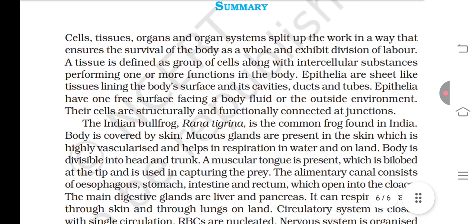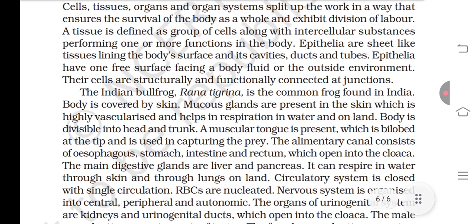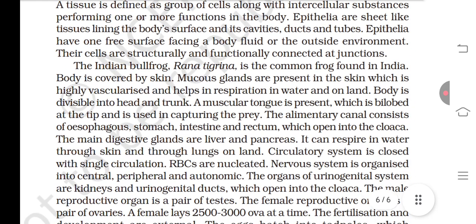Cells, tissues, organs, and organ systems work in a way that ensures the survival of the body as a whole and exhibit division of labor. A tissue is defined as a group of cells along with intercellular substance performing one or more functions in the body. Epithelium are sheet-like tissues lining the body surface, cavities, ducts, and tubes. Epithelium has one free surface facing a body fluid or the outside environment. Their cells are structurally and functionally connected at junctions.